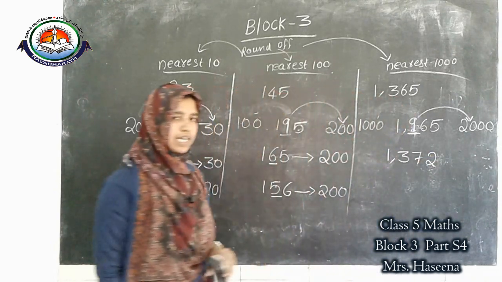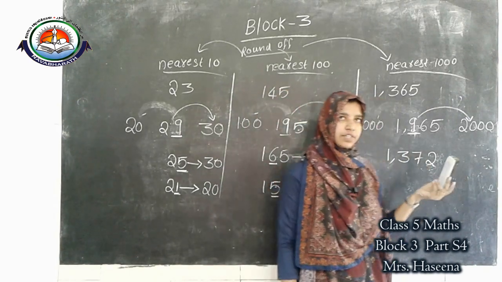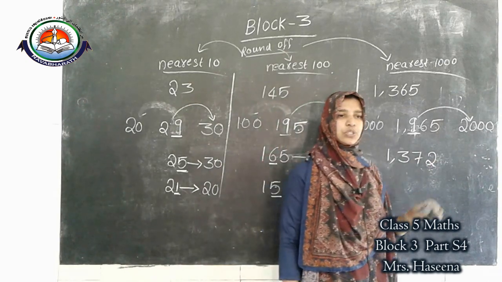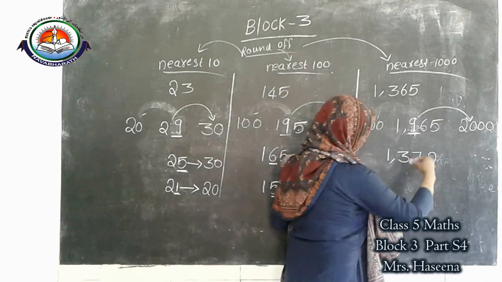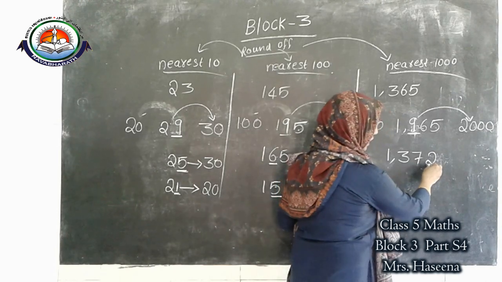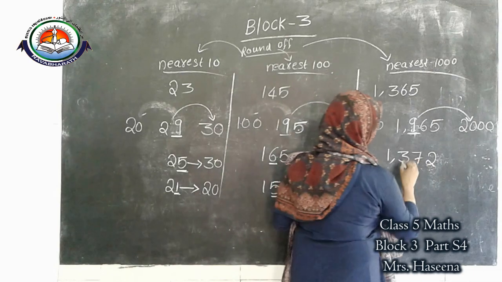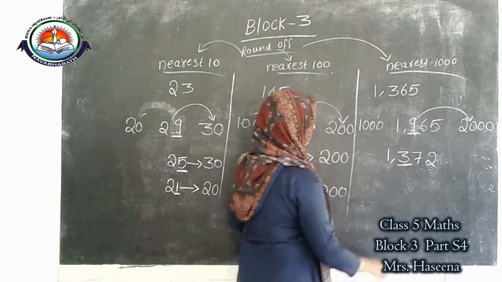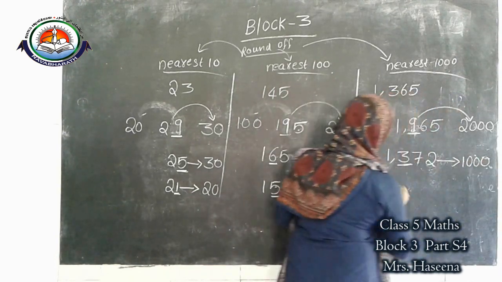1372. What is the answer? We know 1372 lies between 1000 and 2000. Which digit do we want to look at? Which digit do we want to check? This 4 is for rounding off to the nearest 10, this 4 to the nearest 100, and this 4 to the nearest 1000. 3 means what is the answer? Yes, 1000.